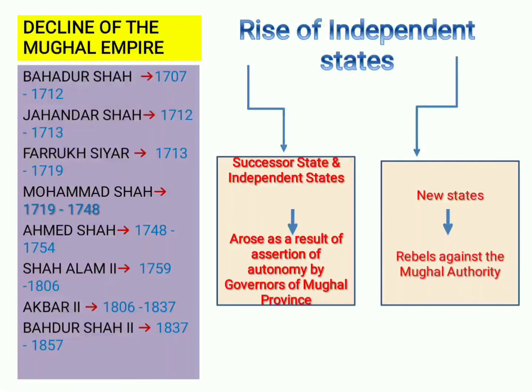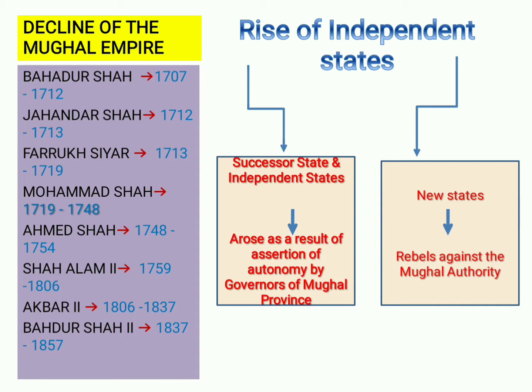So before moving into our discussion on the rise of independent states, we will just have a look at the decline of the Mughal Empire. During the strong and long rule of Aurangzeb itself, the Mughal Empire started losing its unity and stability. So, on his death in 1707, his son Bahadur Shah came to the throne and he ruled until 1712. Later, Jahandar Shah came to the throne.